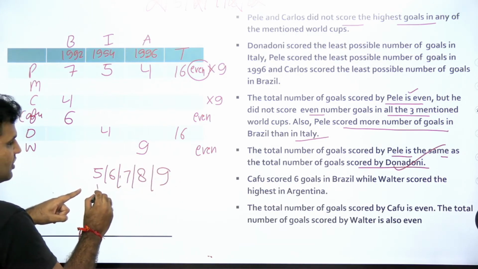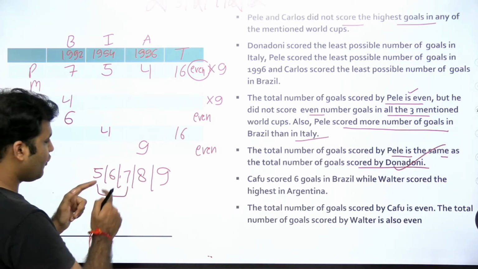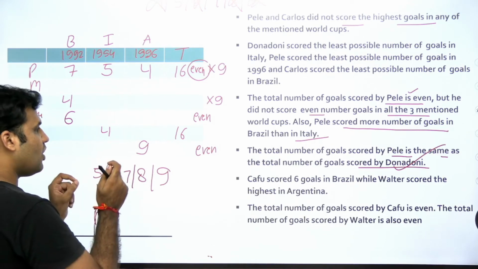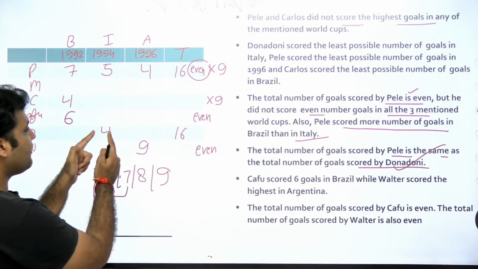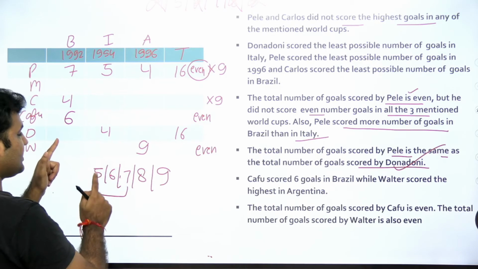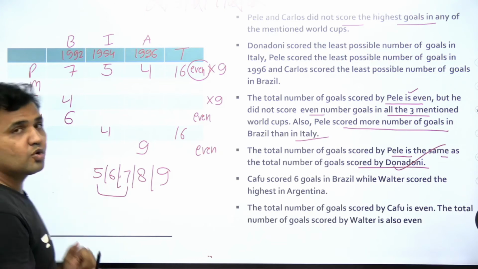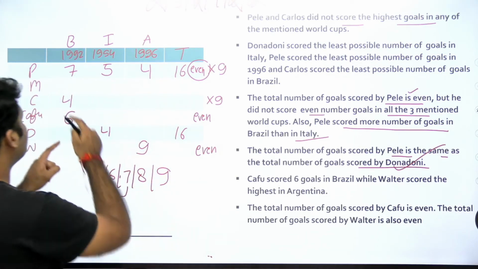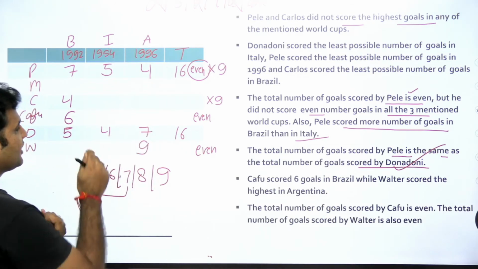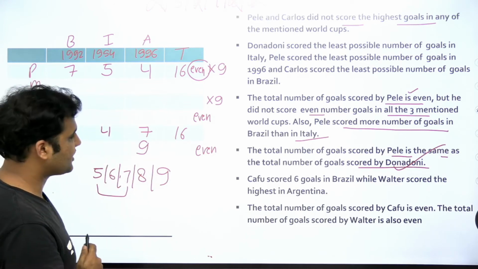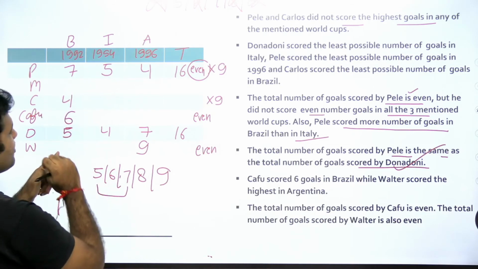Now you see that the sum of 2 numbers which will be equal to 12 will be 5 and 7 only. 6 plus 8 will give you 14, 6 plus 9 is 15. So the only possibility for Donadoni to have 16 as the total value with 4 over here will be 7 and 5, right? Now 7 is already over here, so 7 cannot come over here because no 2 players are scoring the same number of goals. So 7 is coming over here, so 5 will come over here. If 5 comes over here, then 7 will come over here. So 5 plus 4, 9, 9 plus 7 will become 16. Okay. Now we are left with Walter and Maradona and Donadoni.